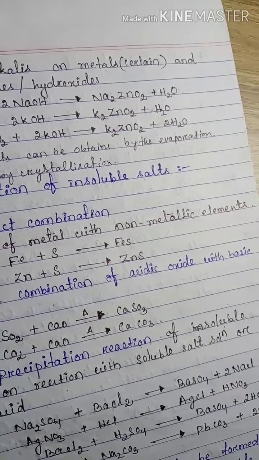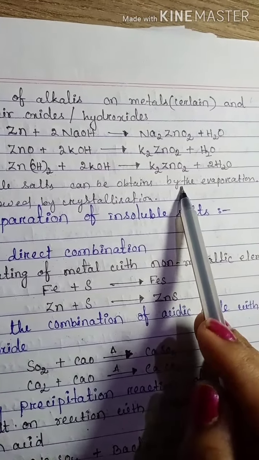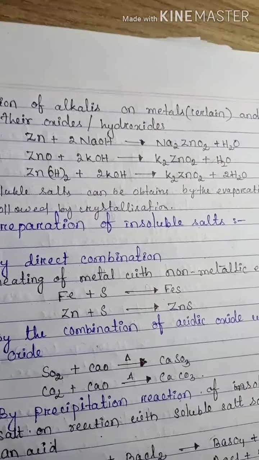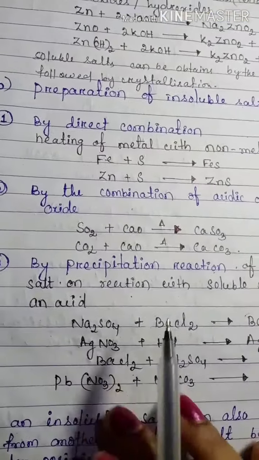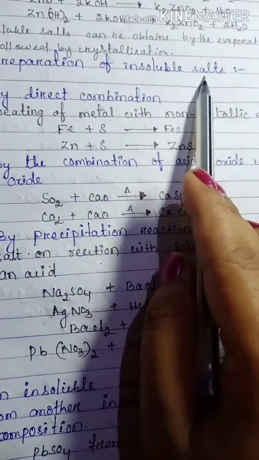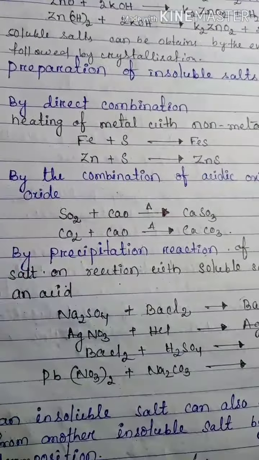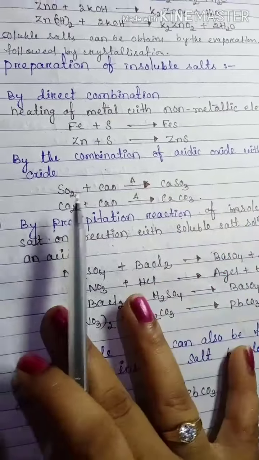But other soluble salts can be obtained by the evaporation method, followed by the crystallization method also. Next we have to go for the preparation of some insoluble salts. That is also by direct combination. Direct combination means heating of a metal with non-metals. Fe when it reacts with sulfur forms FeS; zinc gives ZnS. Lead sulfide and zinc sulfide are all insoluble salts.